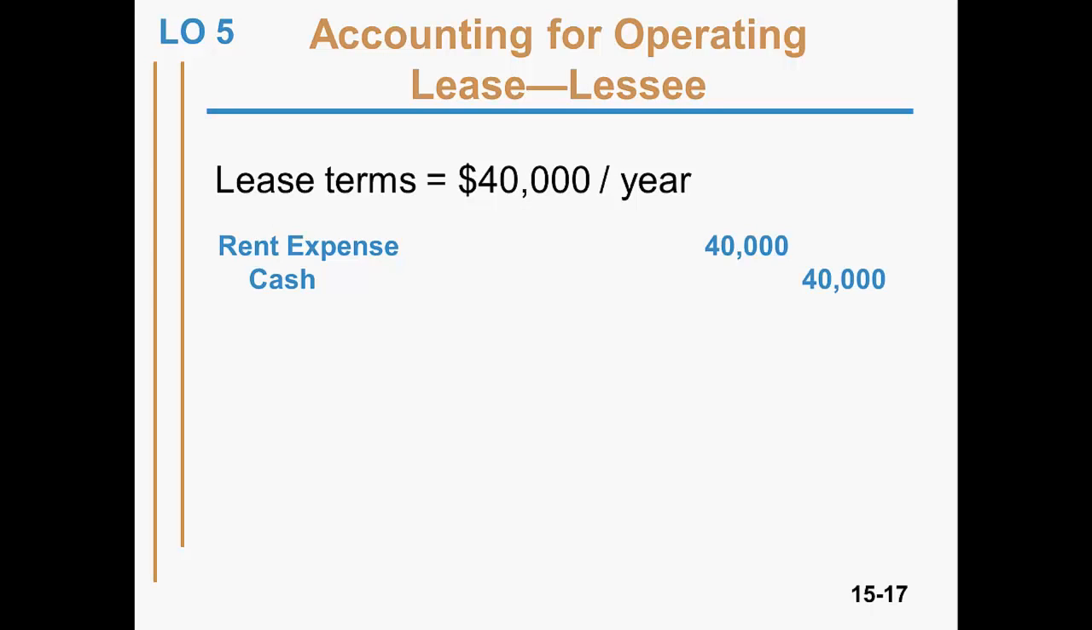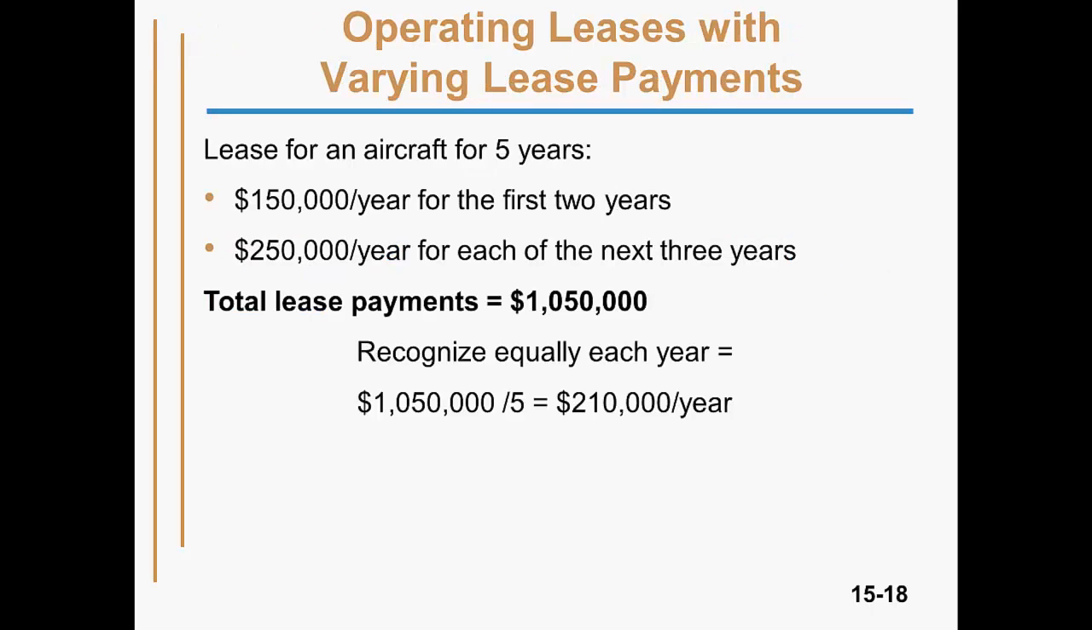Here we have an operating lease. The lessee records a debit to rent expense and a credit to cash each time it makes a lease payment. Sometimes the terms of a lease will require unequal payments, which requires special accounting treatment.